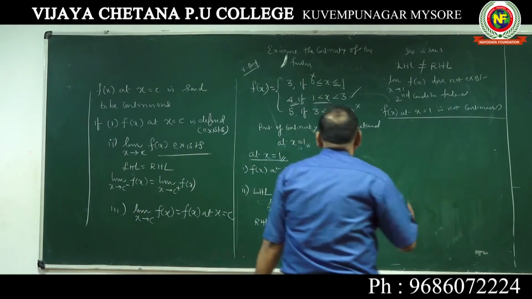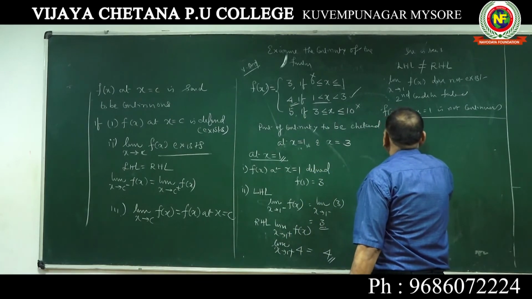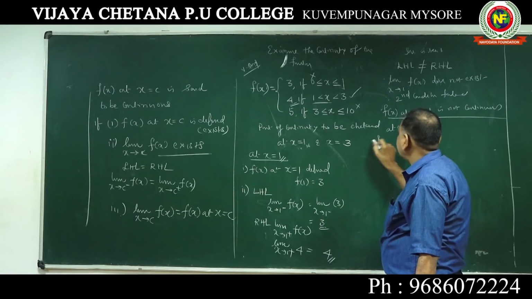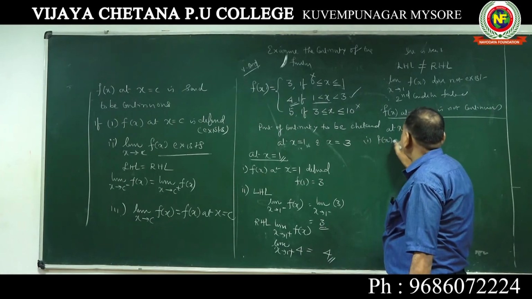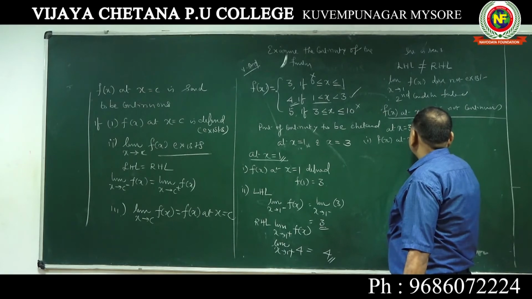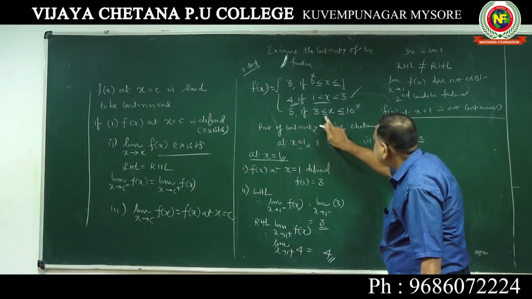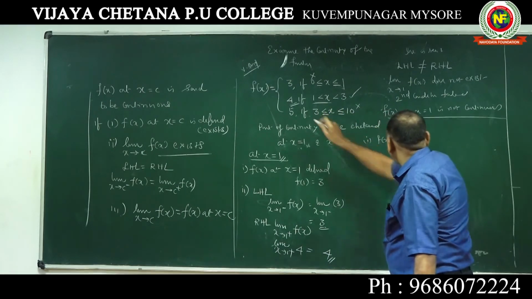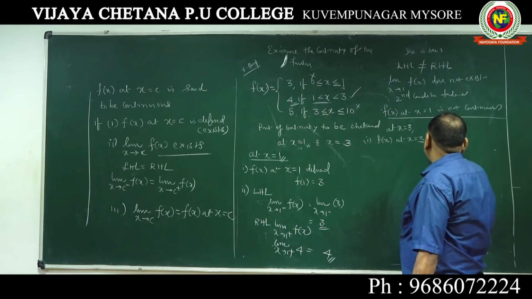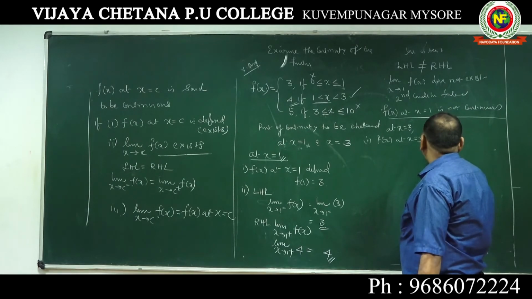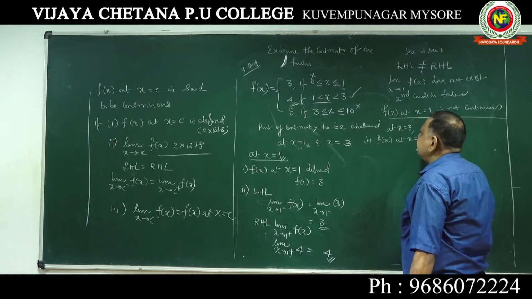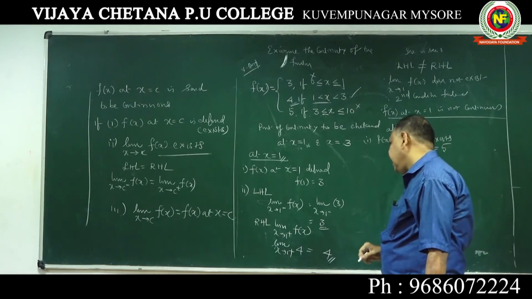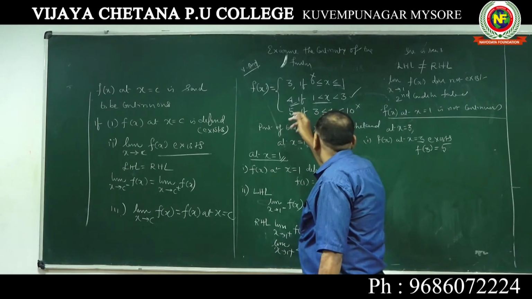Now you check continuity at x equal to 3. 10 doesn't come in the question; take x equal to 3. Now your first condition: f of x at x equal to 3 exists, because it is given here, 3 is less than or equal to x, and f of 3 is equal to 5.